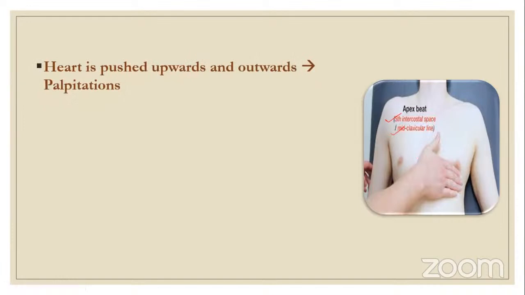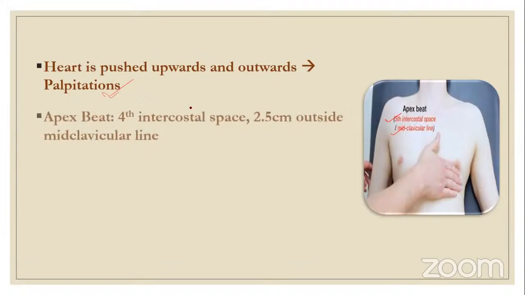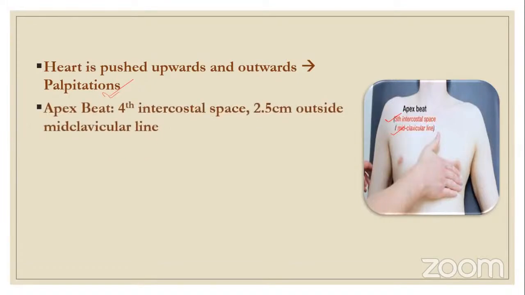What happens? The heart is pushed upwards and outwards, and that is why a pregnant woman can feel palpitations, especially when she is lying laterally. And then the apex beat: when the heart is pushed, the apex beat is pushed to a different site, and that is the fourth intercostal space. It is pushed upwards.